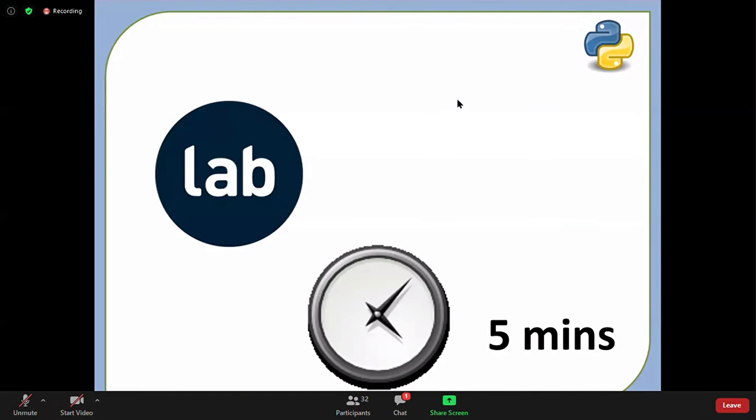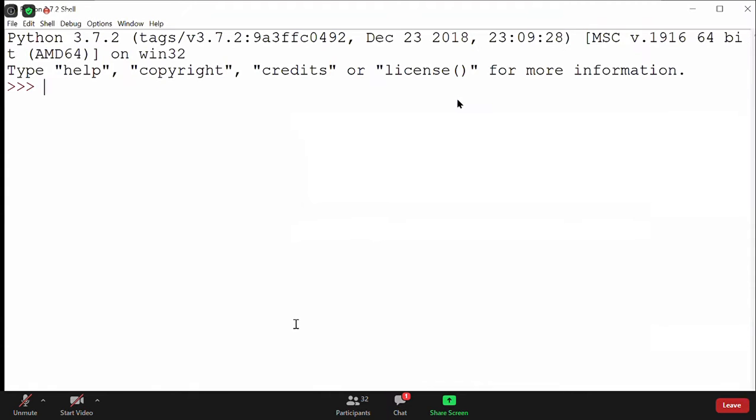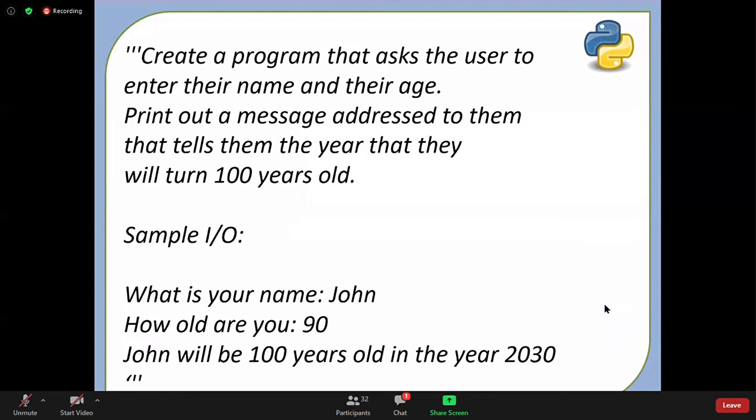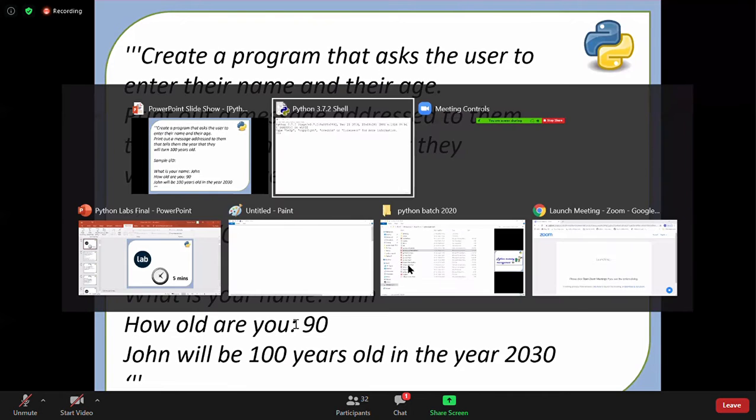Okay, let's try to solve this problem. Let me show you the question again. The question says that you need to write a program that asks the user to enter their name and their age, and you have to print out a message addressed to them that tells the year that they will turn 100 years old. So you need to ask their name and age from the user, and you need to print how many years until he will become 100 years old. Okay, that's what you have to print. So 3 to 4 lines of code. Let's start writing it here now.